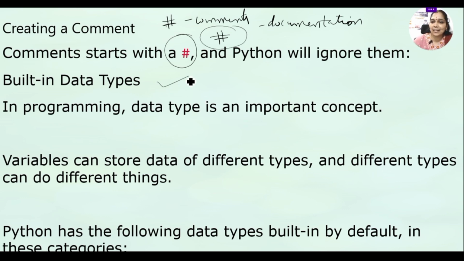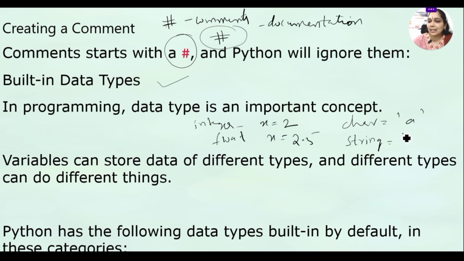Now, what are the built-in data types here? The built-in data types here, as I discussed before: integers. Okay, integers means no decimal point, something like x is equal to 2. Float, again, float is something like decimal points. Characters is nothing but a single character. Strings are nothing but text, that is a group of characters. And one more thing is Boolean. Boolean is another data type. Mostly these data types are automatically considered and recognized by the compiler.